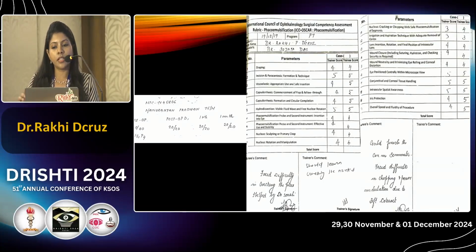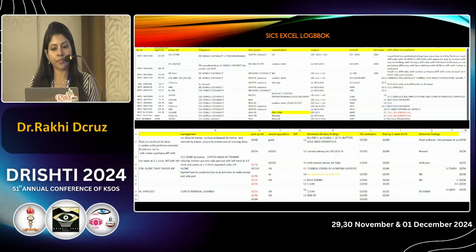So here, this is one of the pages of a FACO that was done by me. You can see the trainer gives a score, the trainee also gives a score. And the trainer gives comments like overall fluidity is not good, should learn the cracking properly. There are difficulties with proper power modulation. So that is like, you know what steps you have to improve, what you want to refocus on.